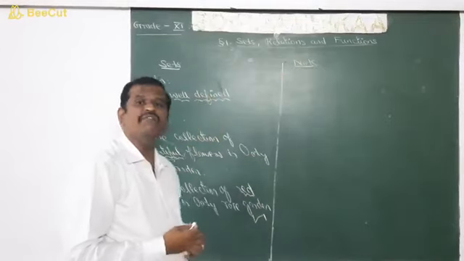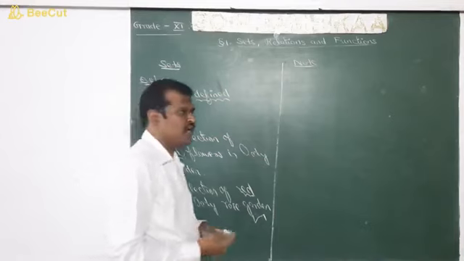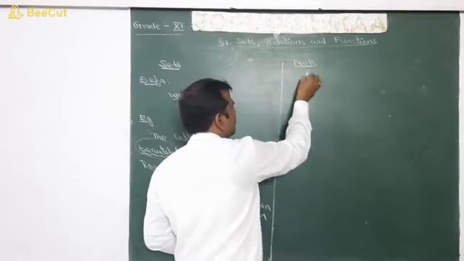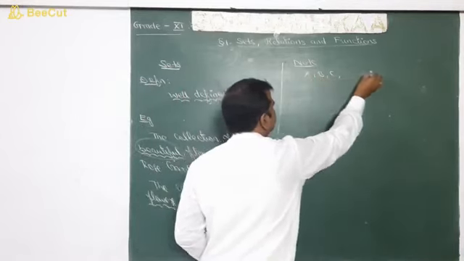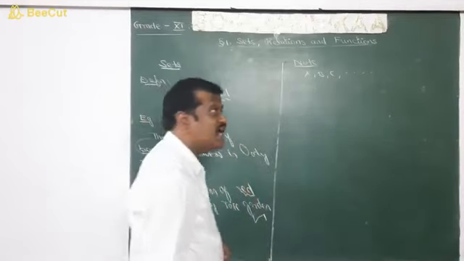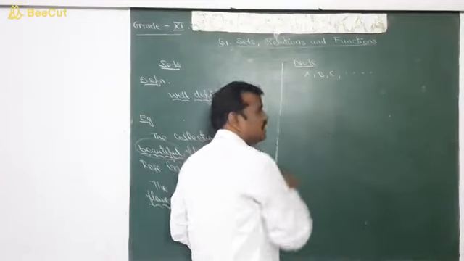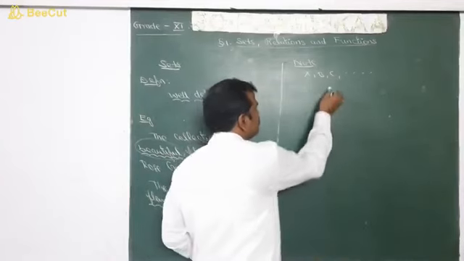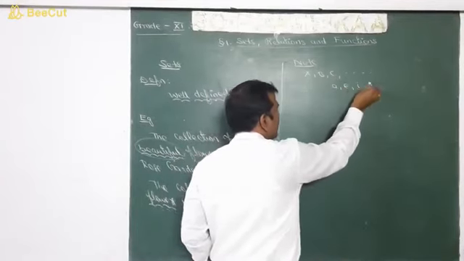So the name of a set should be in caps always. That is, the name of the set can be A, B, C, etc., capital letters. And the elements are listed and separated by commas. For example, the set of all vowels. What are the vowels? A, E, I, O, U.